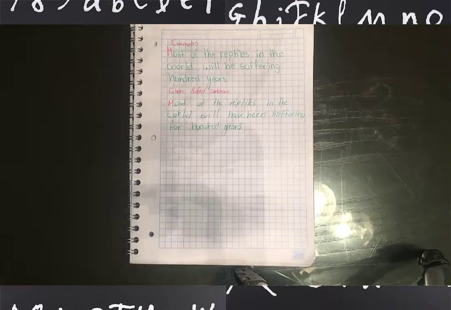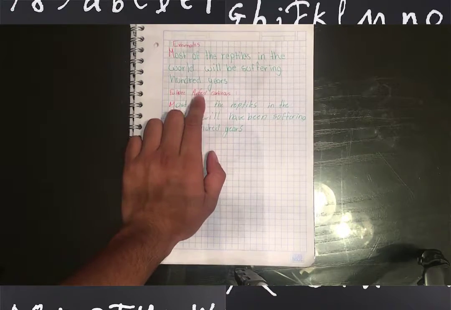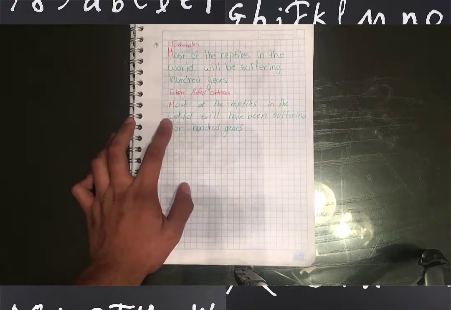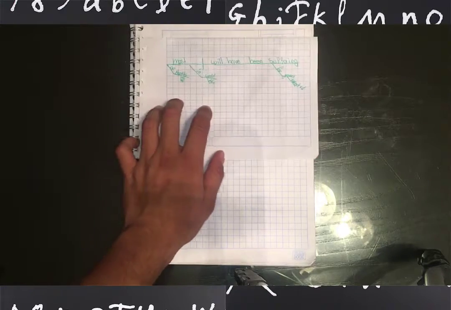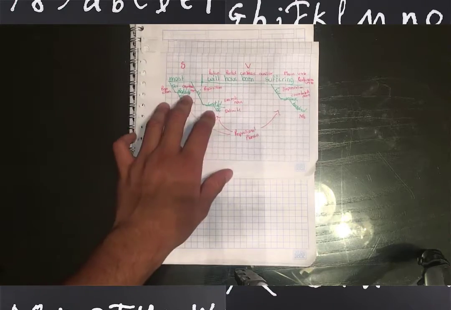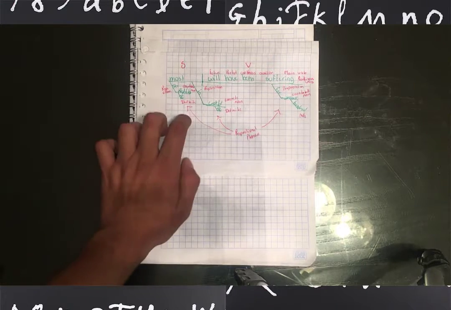Okay, so as our third example, we choose this simple future sentence and we transform it to a future perfect continuous sentence. And this is how it is diagrammed, and let's explain it. So we start with the subject, most.